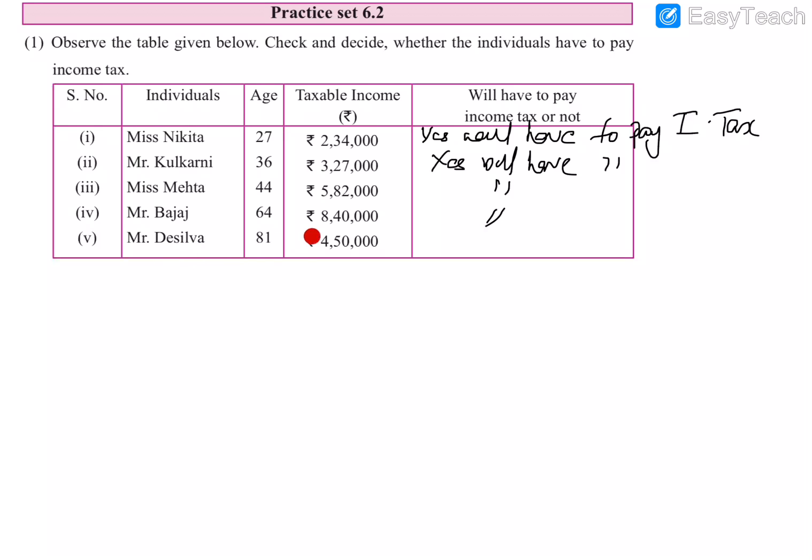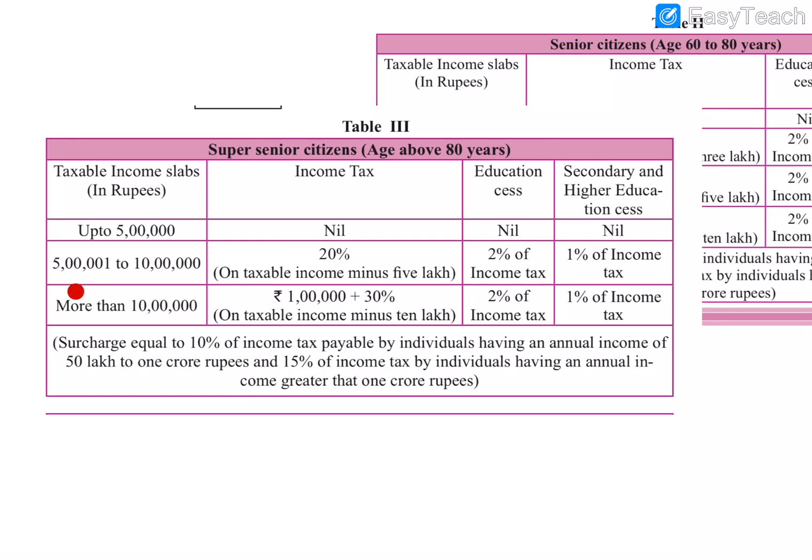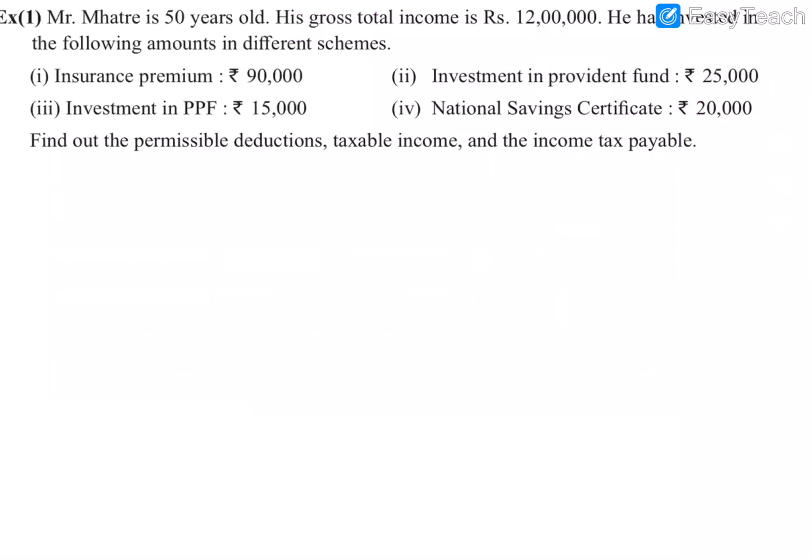And last is Mr. De Silva. His age is 81 and his income is 4,50,000. Since his age is 81, he will be in the third table. In the third table, his income is 4,50,000. Up to 5 lakh, super senior citizens don't have to pay any tax. So his income is below 5 lakh, 4,50,000, so he doesn't have to pay the income tax.